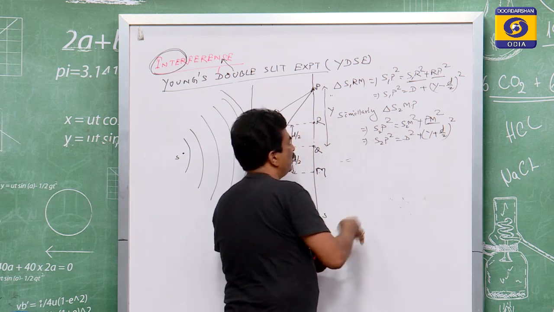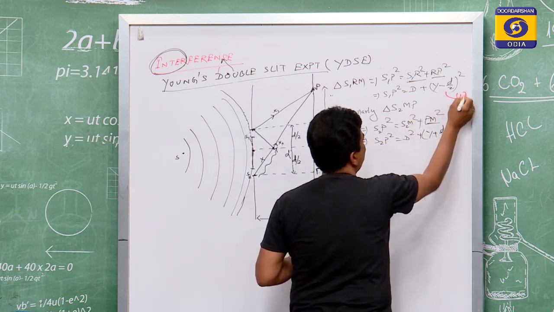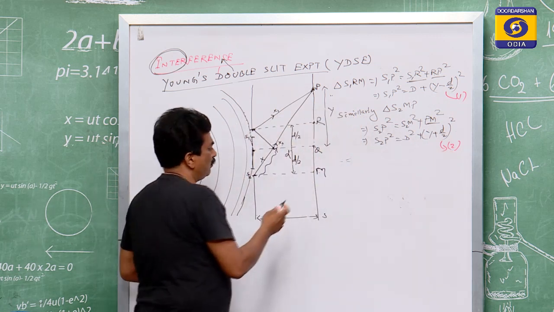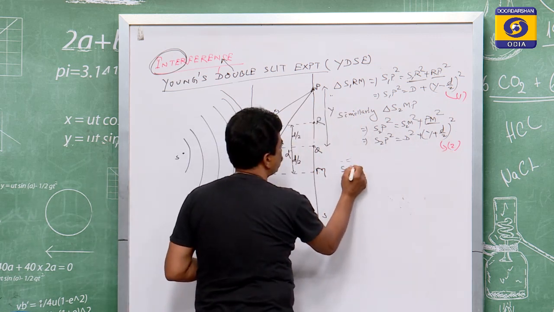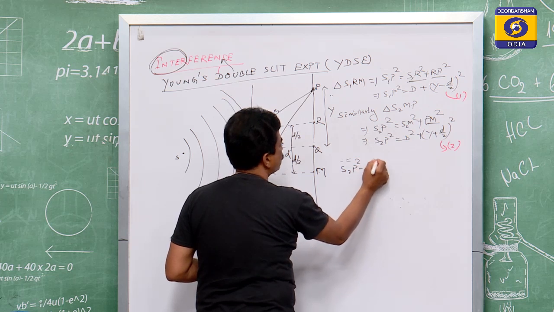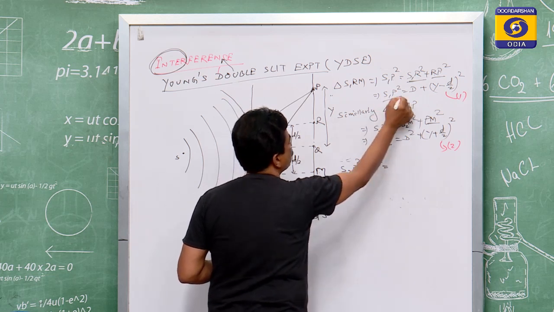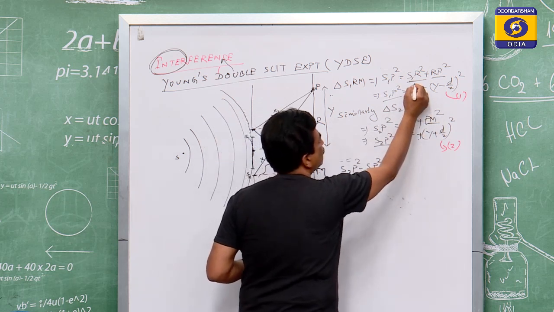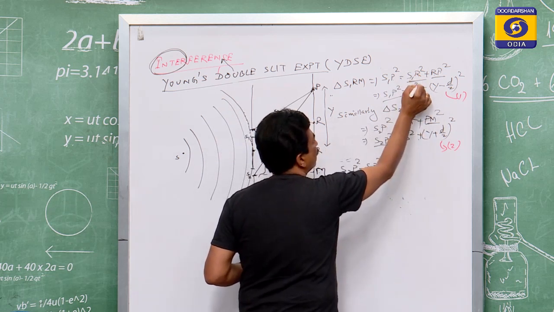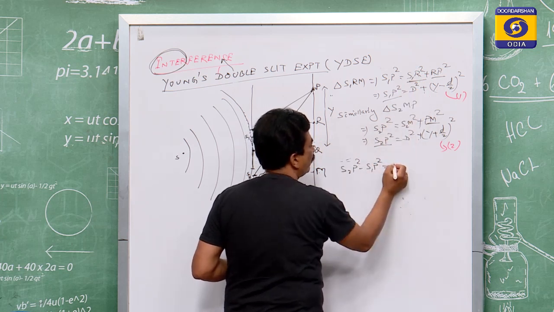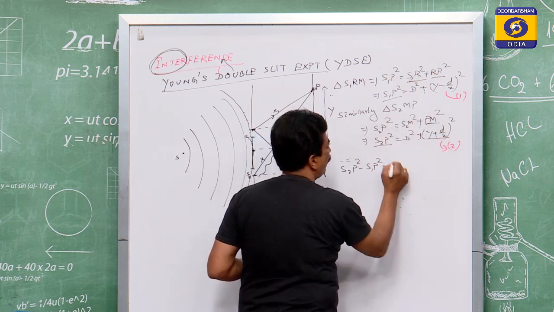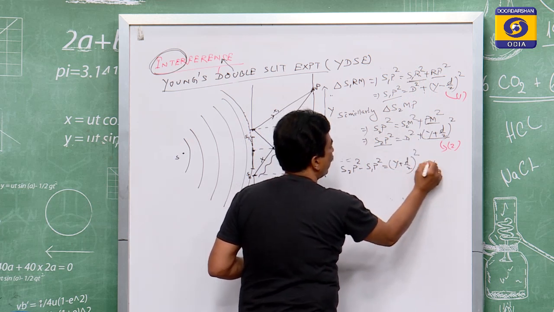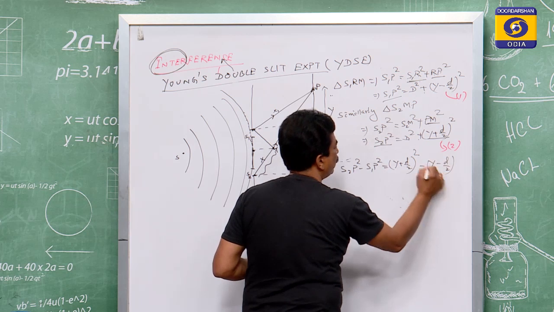Let us take this as equation 1 and this as equation 2. From 1 and 2, if we subtract S2P square minus S1P square, it is equal to this minus this. The D square cancels, since S1R square means D square. Then we have Y plus D by 2 whole square minus Y minus D by 2 whole square.